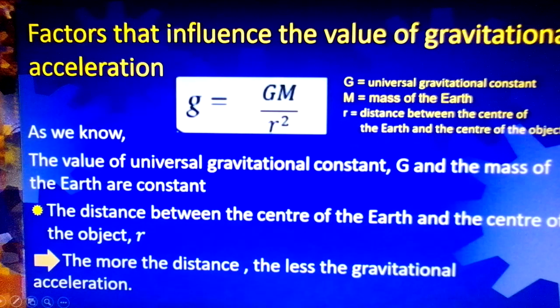These two factors are constant. So the value of g depends only on small r. So we can say the more the distance, the less the gravitational acceleration. So g is inversely proportional to the square of the distance between the centers of two objects.